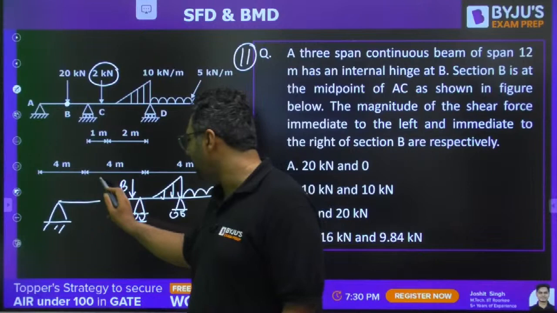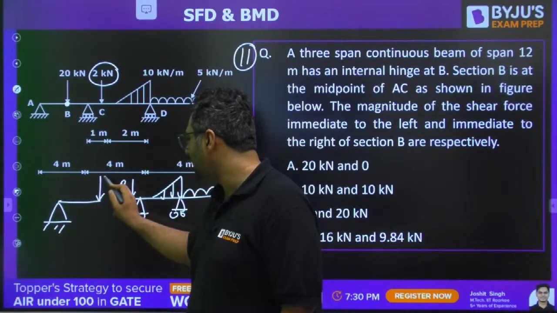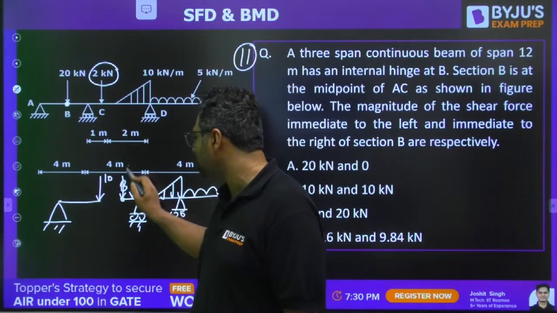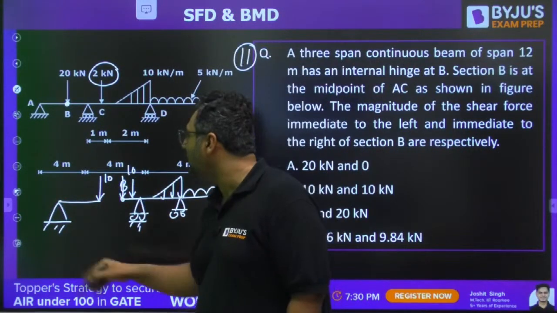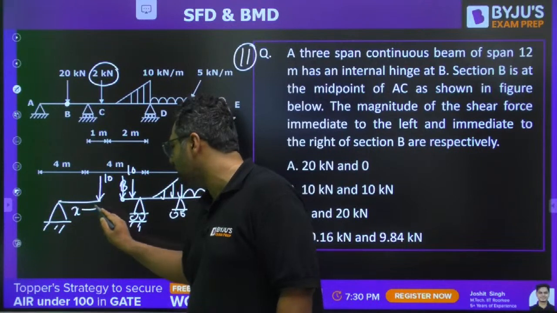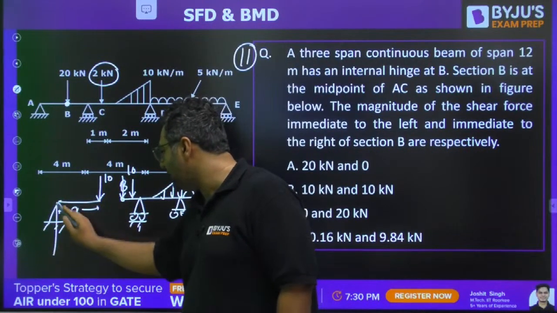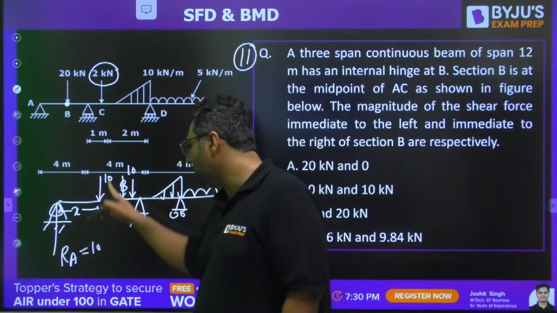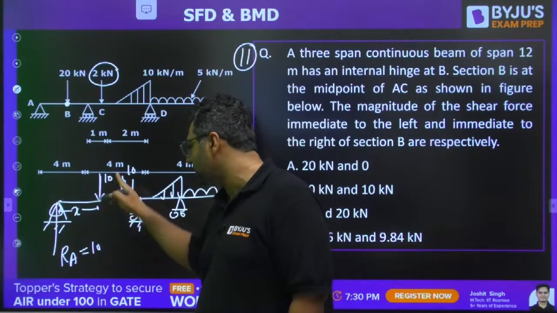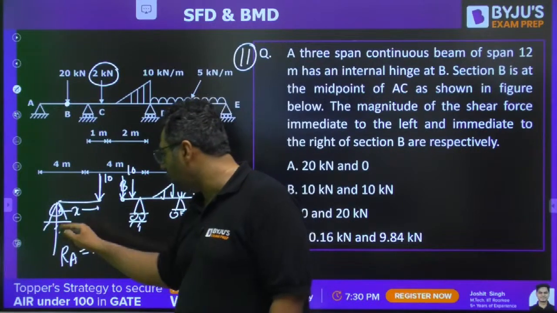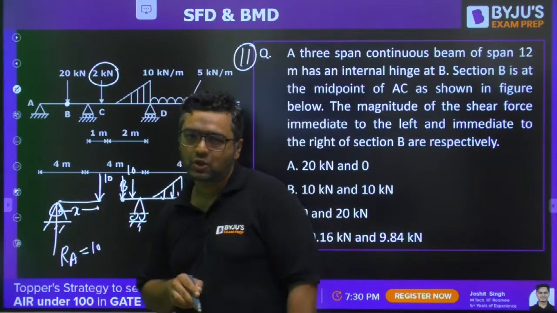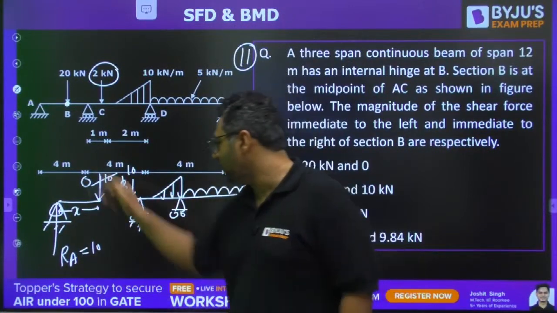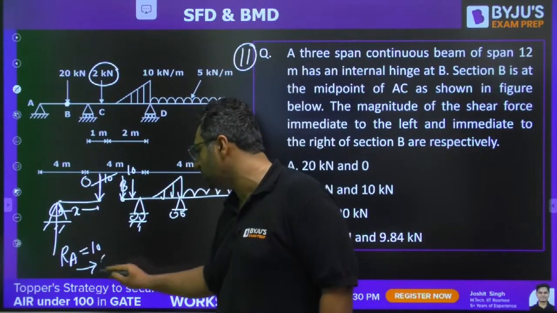My dear, if I divide this 20 as, let us say, this to be 10, this to be 10. I can say it like this. So you know this 10 kilonewton, if this is the distance x, this will be balanced by this support reaction. So this RA will be coming out to be 10. But my dear, whatever the moment will be created by this 10 into x, that will not be balanced by this support. So because of that, here the load should be 0. And if here the load should be 0, this RA should also be 0.